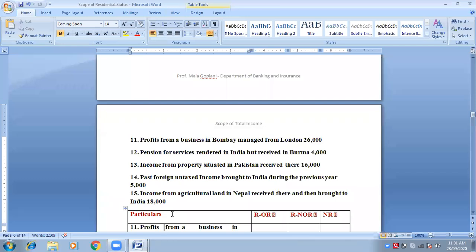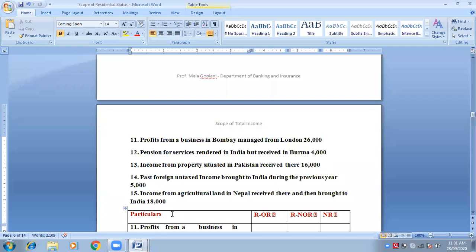What is the next point? So 4,000 will be taxable to all the categories. So the first point is 26,000, all the categories. The second point is 4,000, all the categories, and both belong to the second case. Third one, as per your point it is third, but according to this document it is 13th.